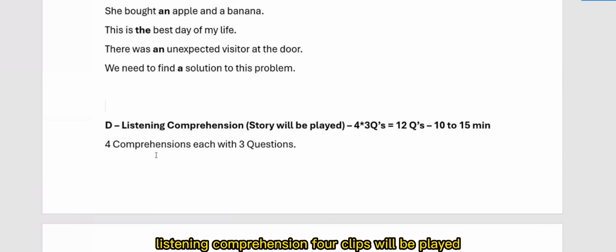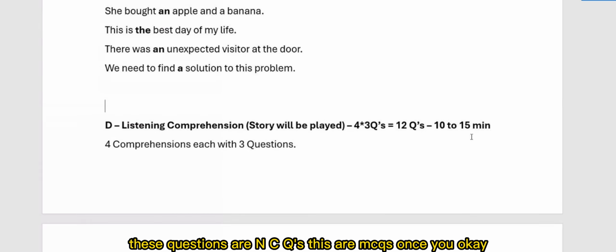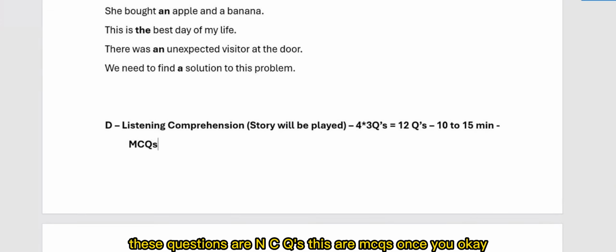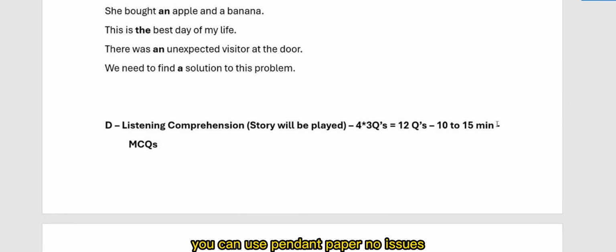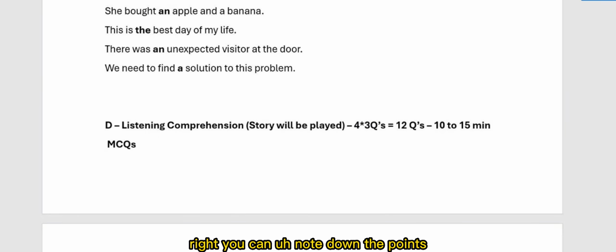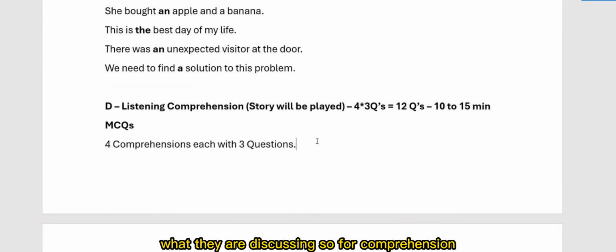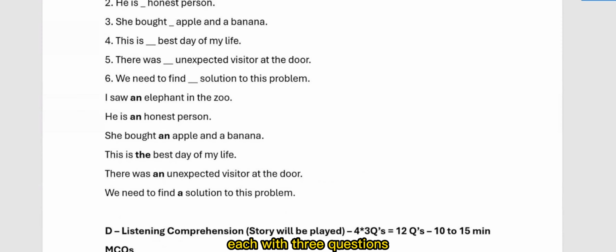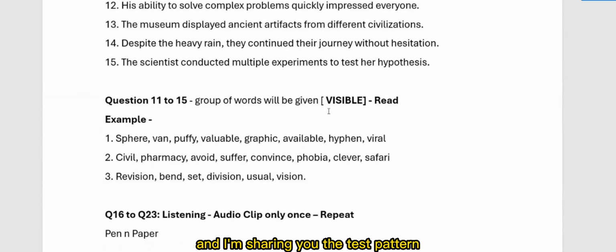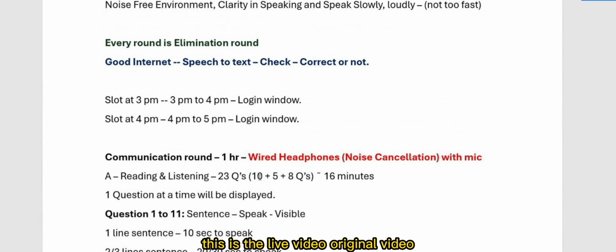Now, listening comprehension. 4 clips will be played, and each clip has 3 questions. So 12 questions, around 10 to 15 minutes. Again, these questions are MCQs. You can again use pen and paper as mentioned. You can note down the key points of what they are discussing. So 4 comprehension clips; previously in section 1 it was one question each. Now the section is increased to 23 questions.